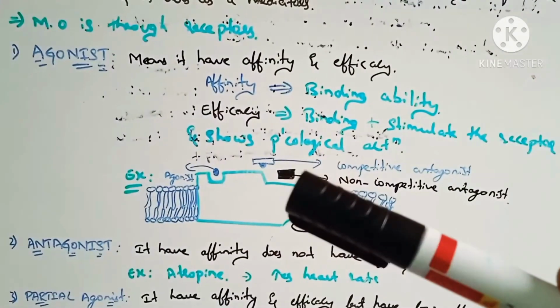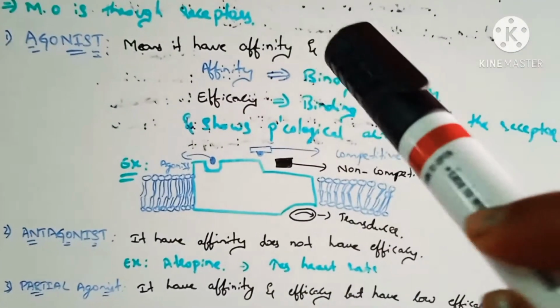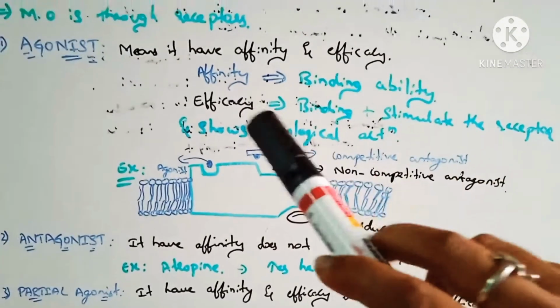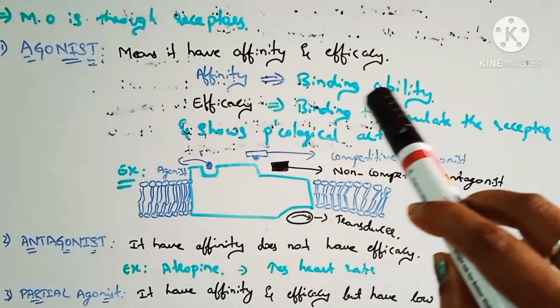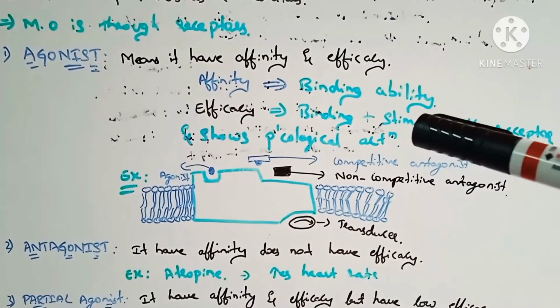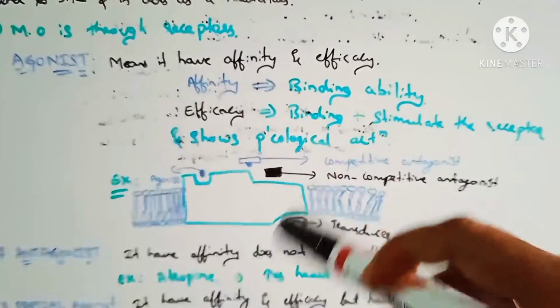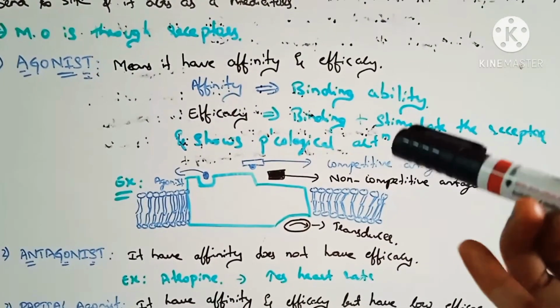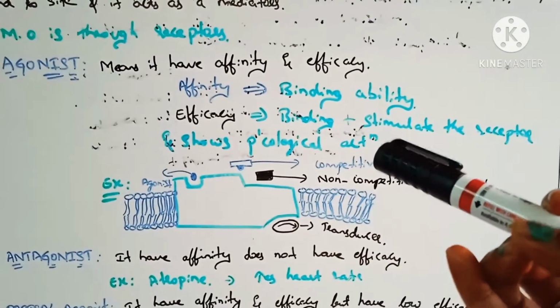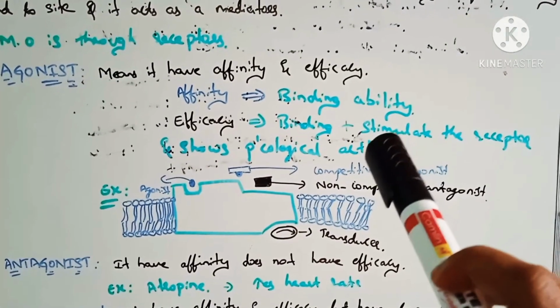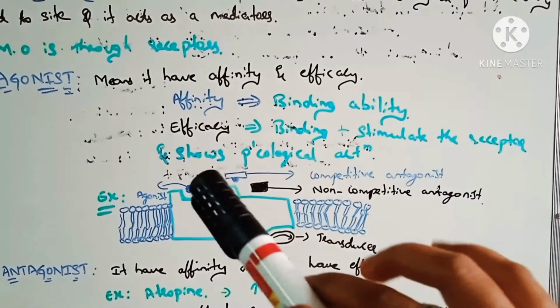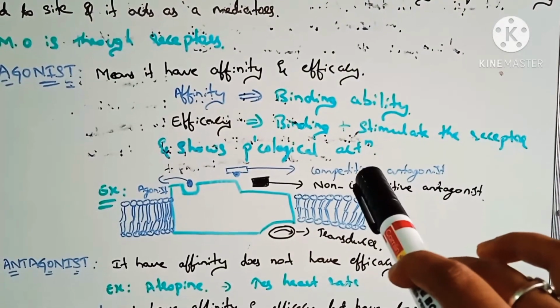Affinity means binding ability, and efficacy means that when the drug molecule binds to the receptor, it stimulates the receptor and shows the pharmacological action.